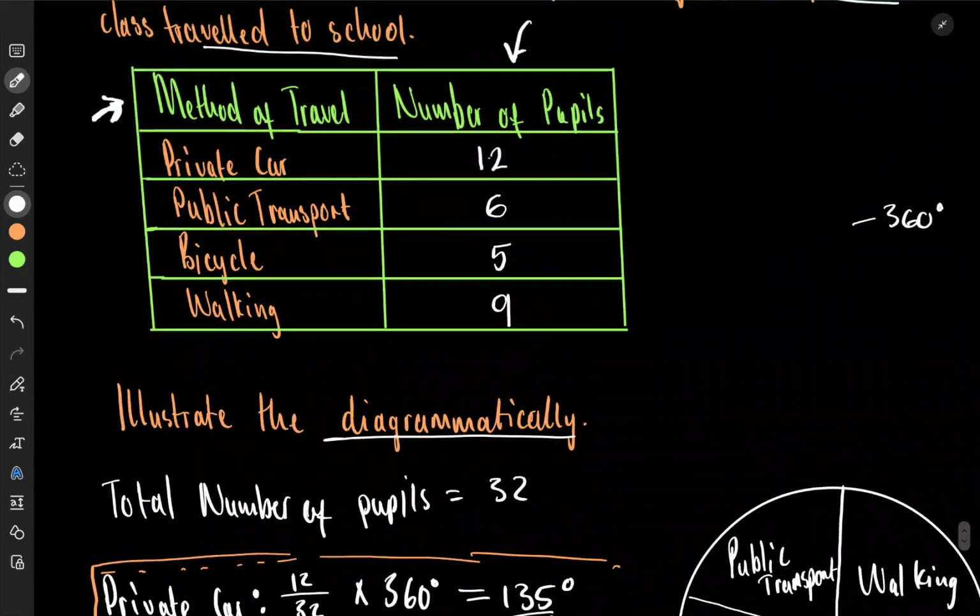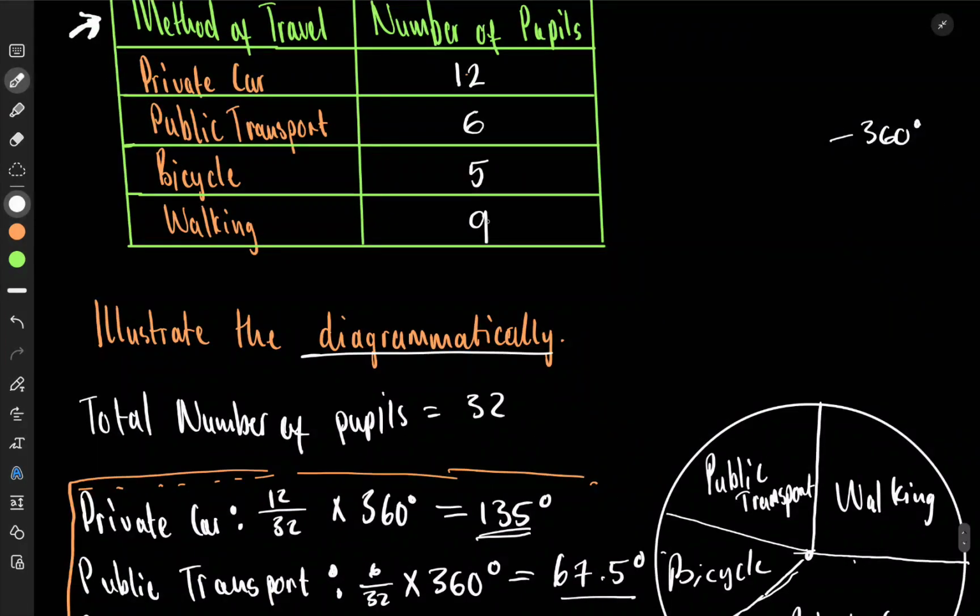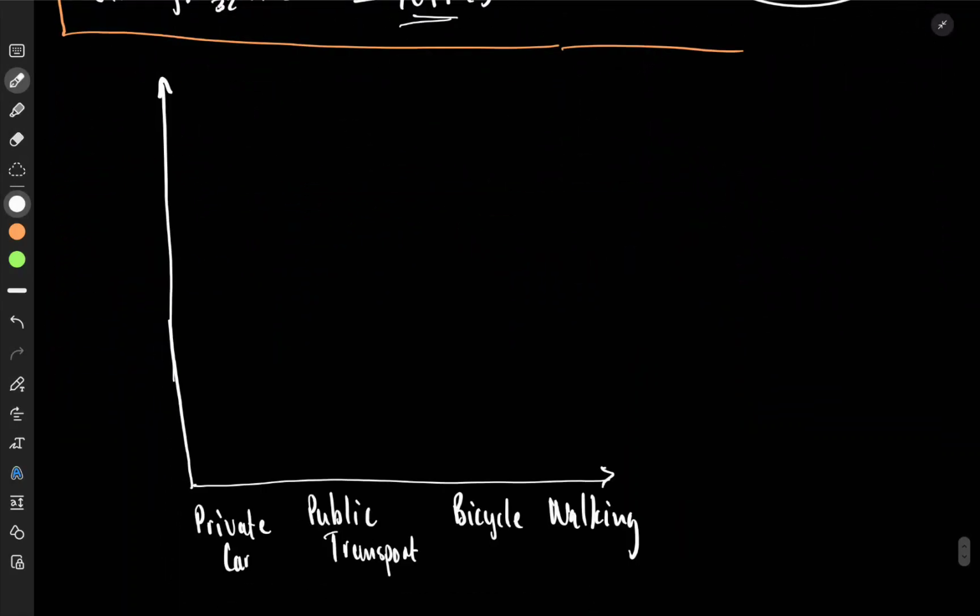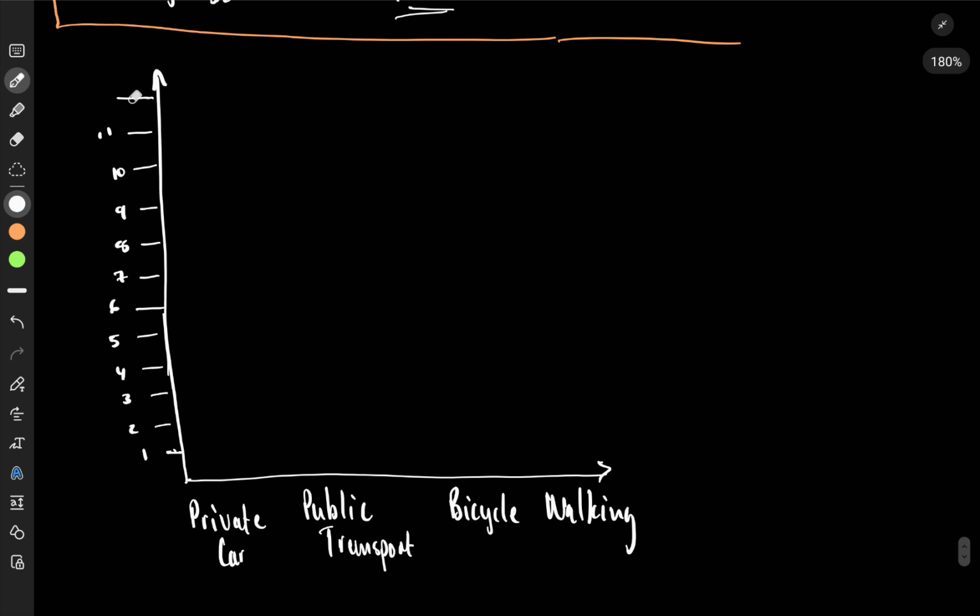Now, what we're going to do is to then put the totals on the left, on the y-axis. That's where we're going to put the number of pupils. And we can see the highest is 12, then 9, then 6, then 5. So we can go ahead and put, so I could say this is my 1, my 2, my 3, my 4, my 5, my 6, my 7, my 8, my 9, my 10, my 11. Then here we have the last one, which would be my 12.